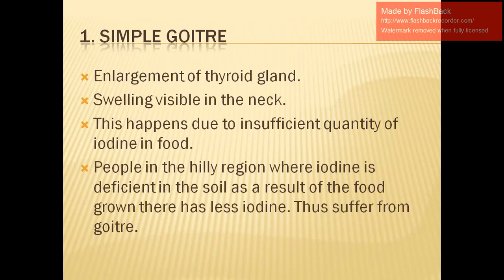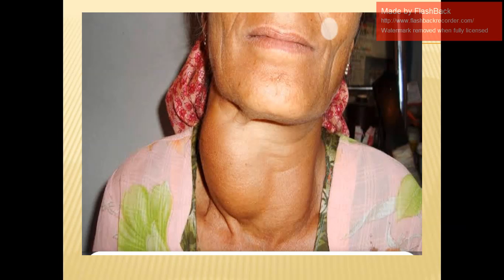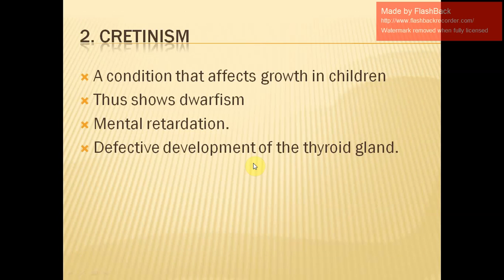When we talk about simple goiter, we said that if we have less amount of iodine in our food, then we suffer from simple goiter, where we have visible enlargement of the thyroid gland, which is visible in the neck in the form of a swelling. Therefore we also discussed why this occurs in hilly people. The answer is given out here only. The reasoning question is very, very important from your ICSE point of view also. You can see in this picture the simple goiter, where there's a swelling in the neck, as well as the thyroid gland is enlarged.